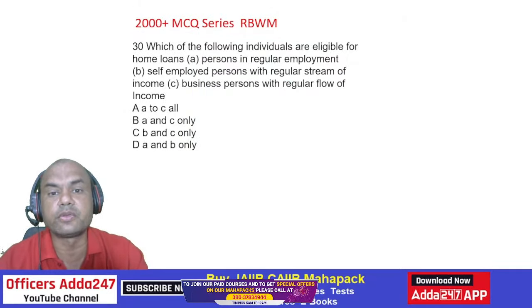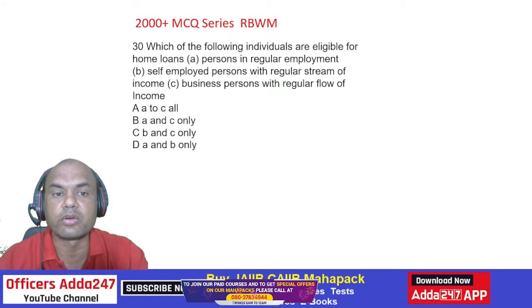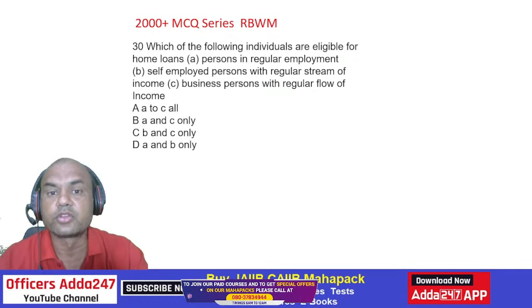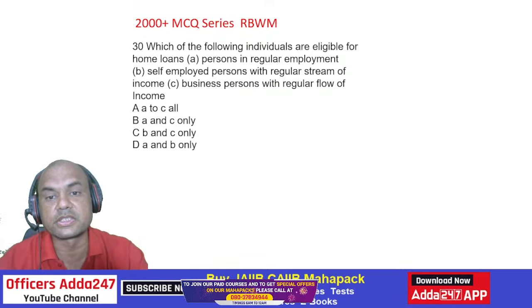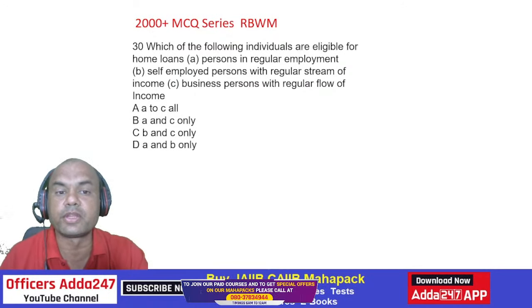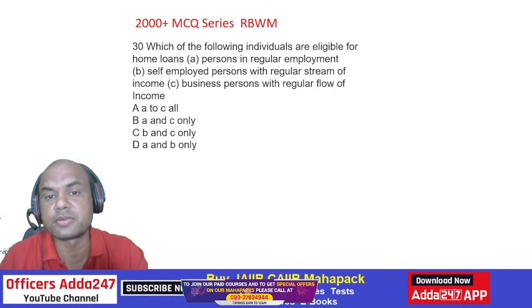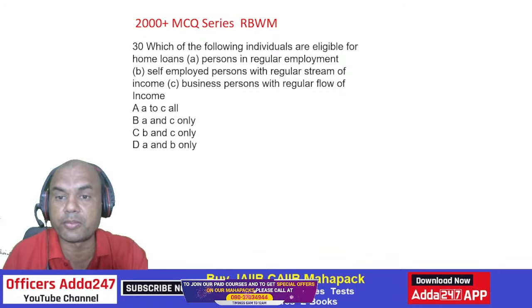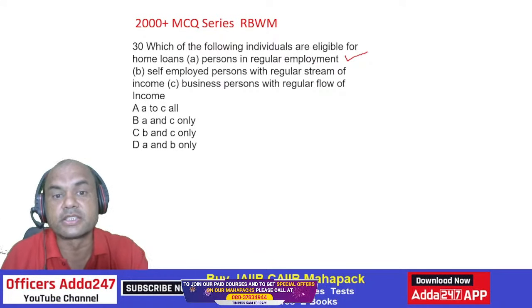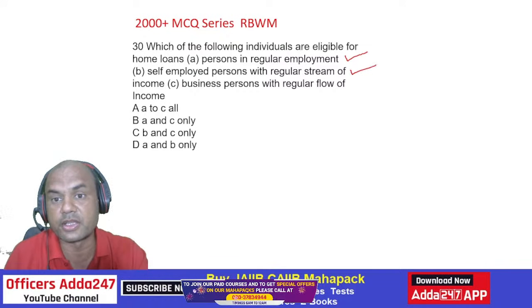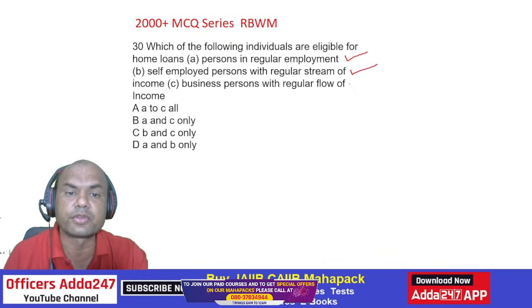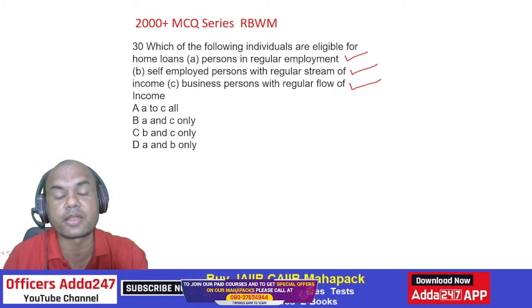Which of the following individuals are eligible for home loans? Persons in regular employment, self-employed persons with a regular stream of income, business persons with regular flow of income. So which of the persons are eligible? Persons with regular employment, yes, they are eligible. Self-employed persons with regular stream of income, that is also allowed. Business persons with regular flow of income, that is also allowed. All these 3 types are allowed.